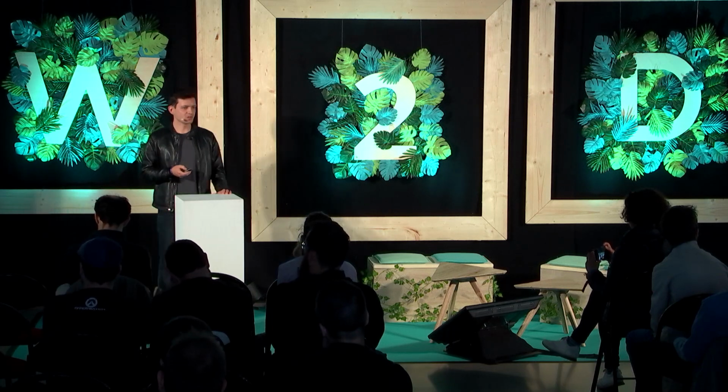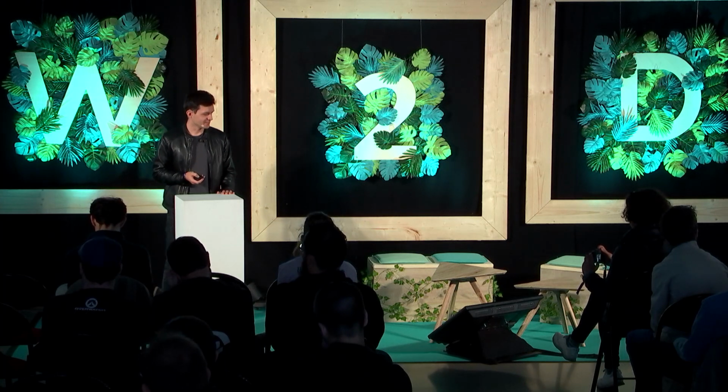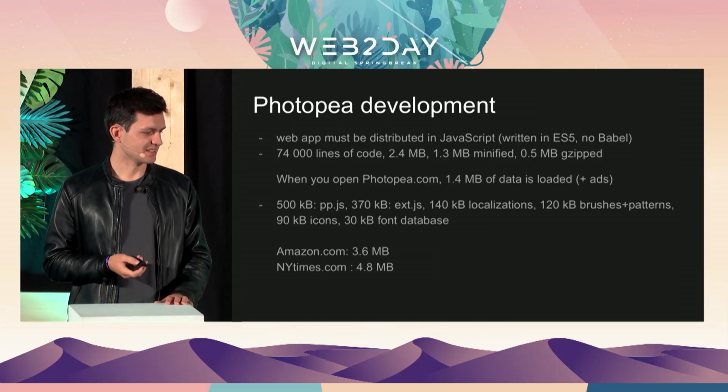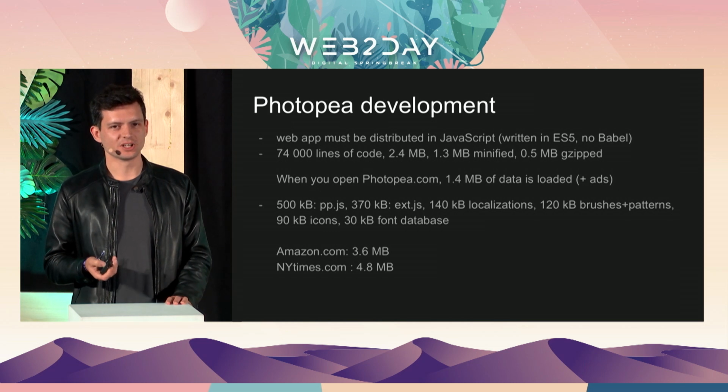For example, we can compare it with Amazon.com, which has 3.6 megabytes of data when you visit it, or the New York Times, which has 4.8 megabytes. So yeah, Photopea is much smaller, even though it contains the whole advanced photo editor.